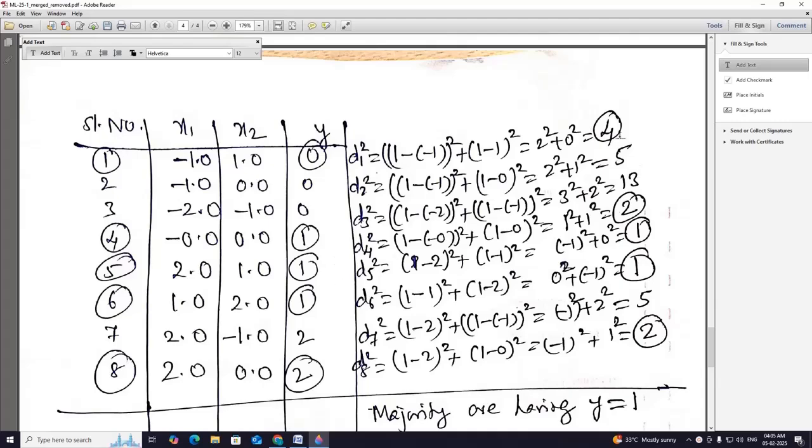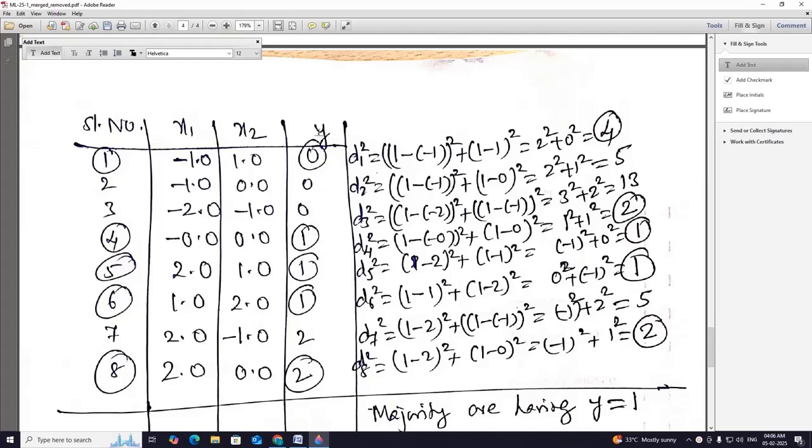So we have selected 5 nearest neighbors: serial number 1, serial number 4, serial number 5, serial number 6, and lastly serial number 8. So we have the 5 nearest neighbors now, 1 2 3 4 5.